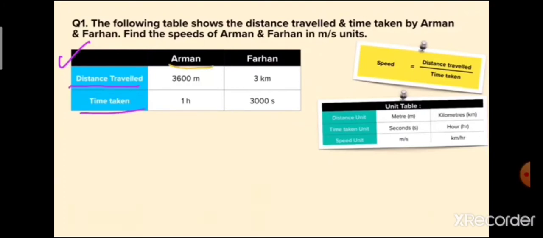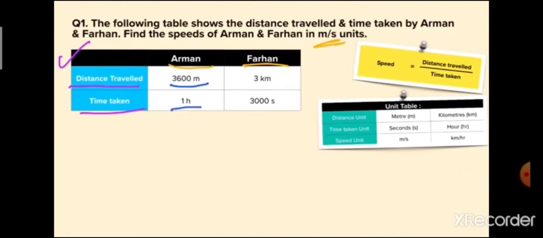So now we have a numerical for you. The question is, the following table shows the distance travelled and the time taken by Arman and Farhan. Find the speeds of Arman and Farhan in meter per second. So the meaning of the question is, there are two boys, Arman and Farhan.